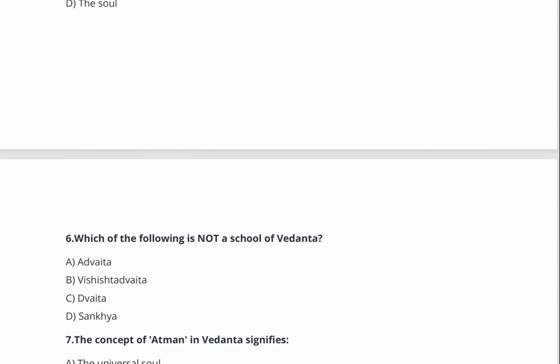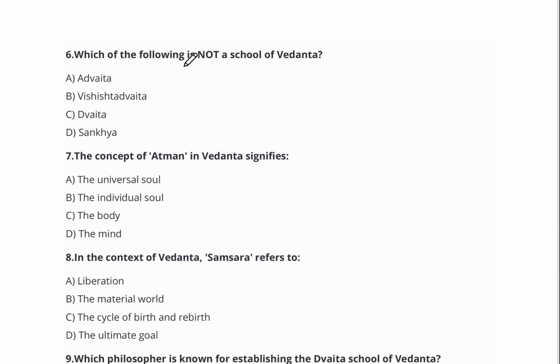Now, question number 6. Which of the following is not a school of Vedanta? Option A, Advait. Option B, Vishishtadvait. Option C, Dvait. Option D, Sankhya. The right answer is option number D, Sankhya.